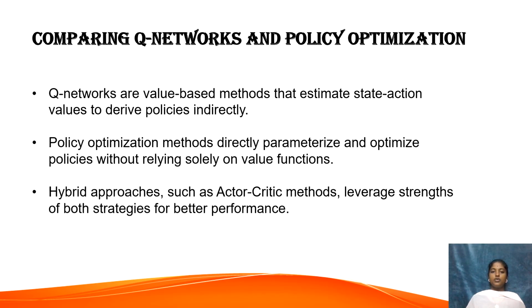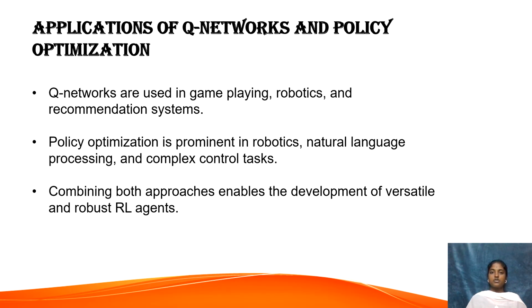Now let us compare Q networks and policy optimization. Q networks are value-based methods that learn the value of each action and then use that information to choose actions indirectly. On the other hand, policy optimization methods directly learn and update the policy, which means they directly learn how to act. Both have their pros and cons. That's why hybrid approaches like actor-critic combine both strategies to get the best of both worlds, better learning stability and faster performance.